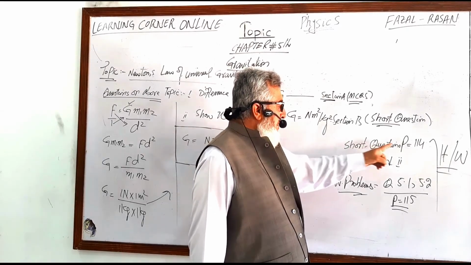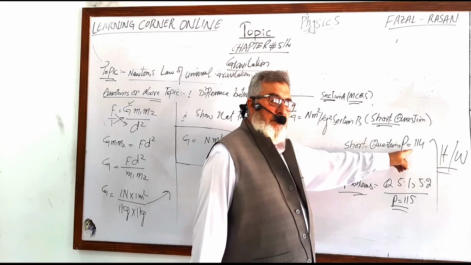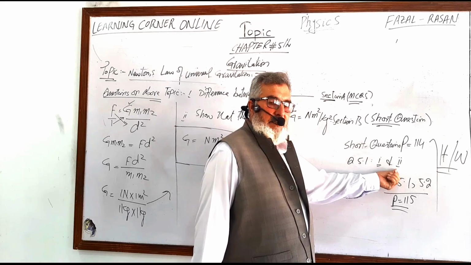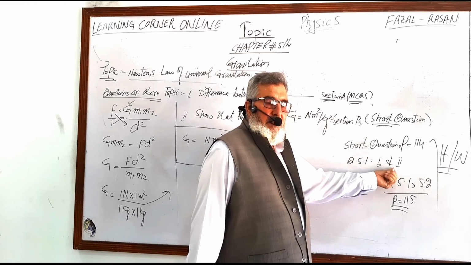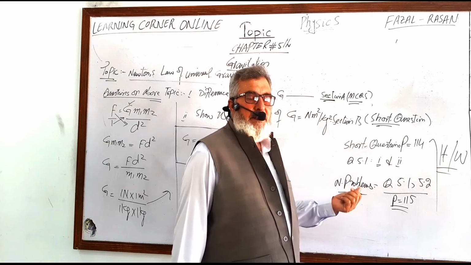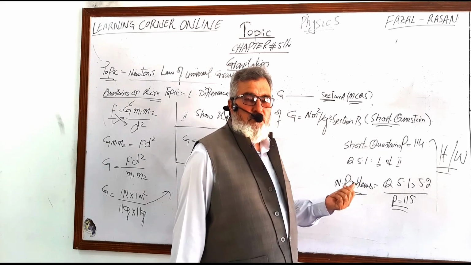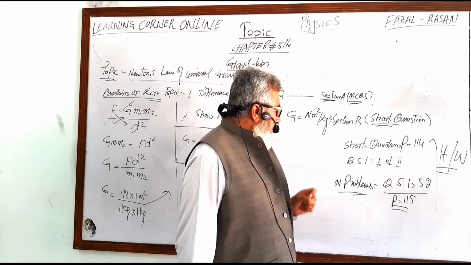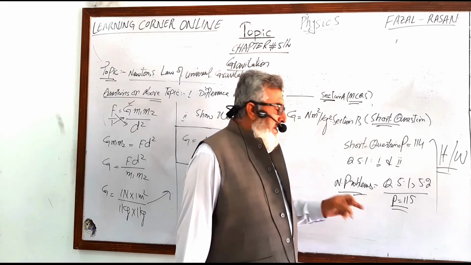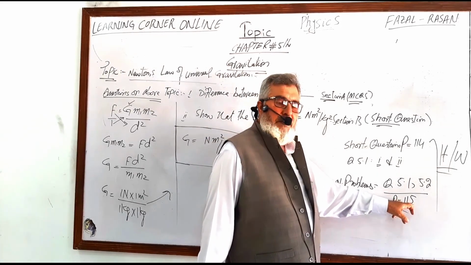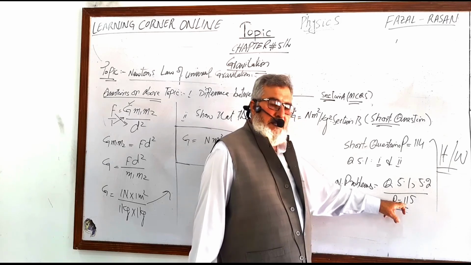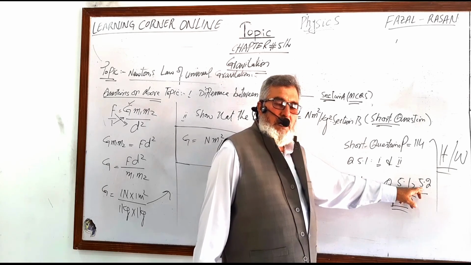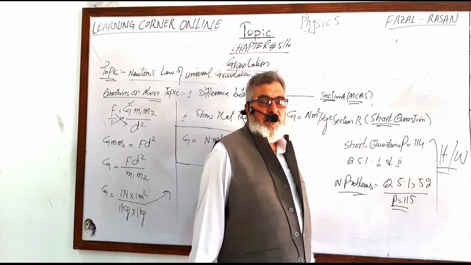In the form of short questions, at page number 114, question number 5.1, check part first and part second, and remember that this totally depends on the law F is equal to G m1 m2 divided by d square, that is Newton's law of universal gravitation. And secondly, in the exercise, numerical problems at page number 115, question number 5.1 and 5.2, check them and solve them.